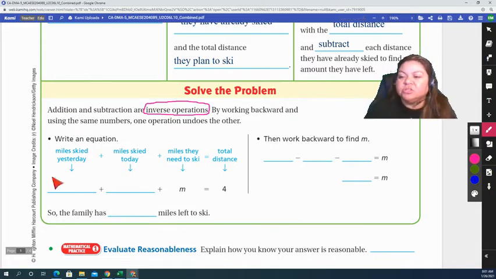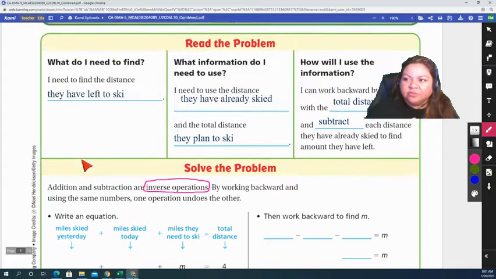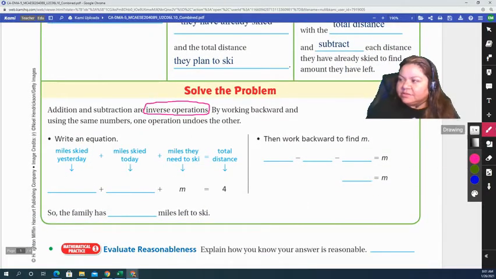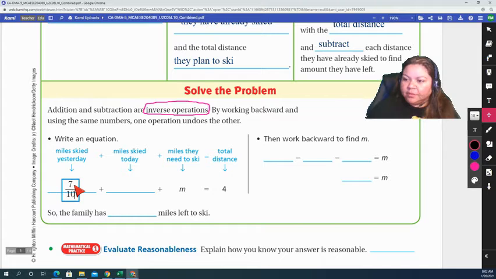So we have our first step, which is to write an equation. We know that the total distance is 4. To write an equation of this scenario, we're going to start off by writing the miles skied yesterday. Going back to the problem, yesterday they skied 7/10 miles. So we write 7/10.